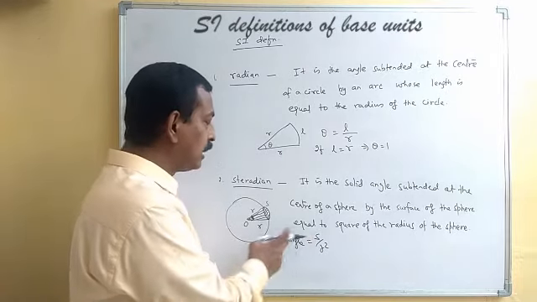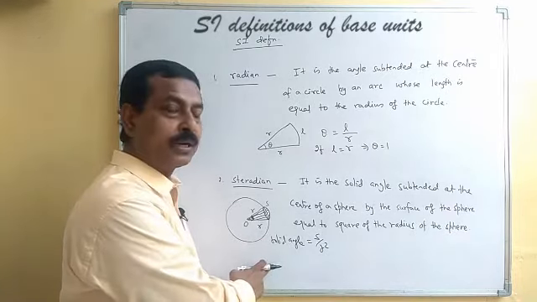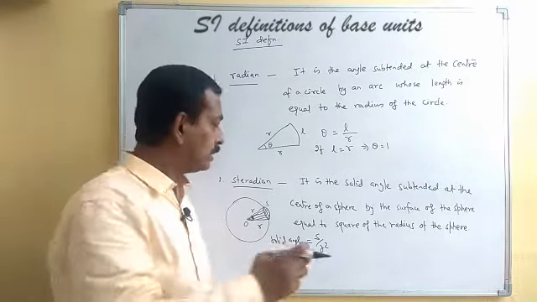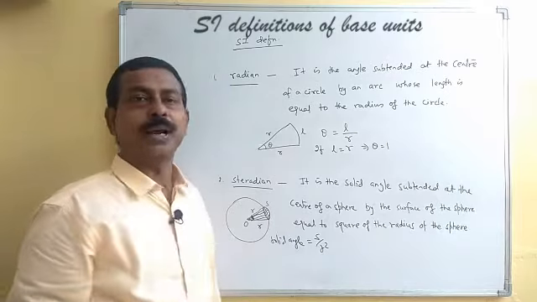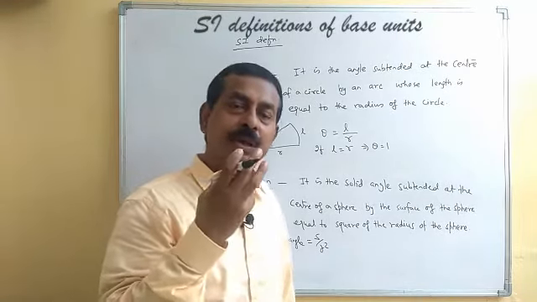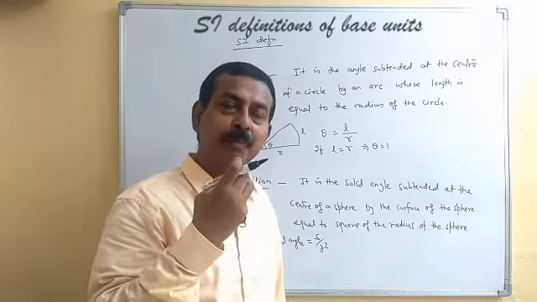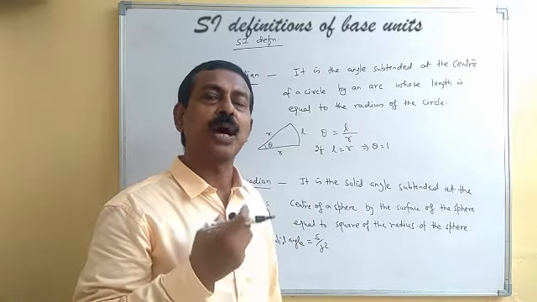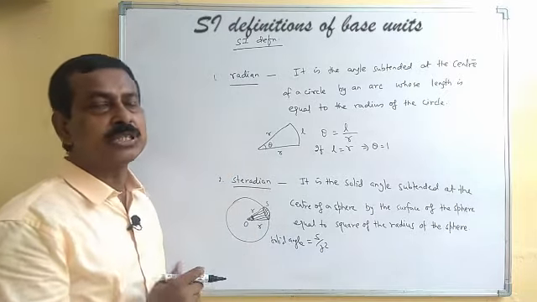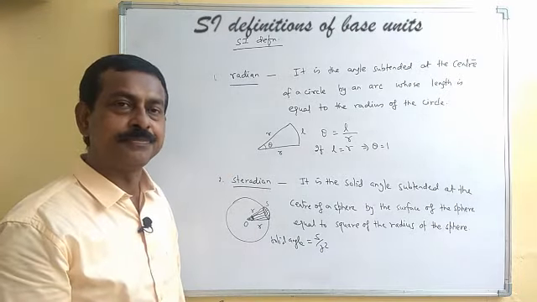Now you can easily see, if I want to get the unit of this one, if S and r square are equal, then solid angle will be 1. One steradian will be the angle subtended by a surface whose magnitude is equal to the square of the radius of the sphere. So this is how we define steradian.